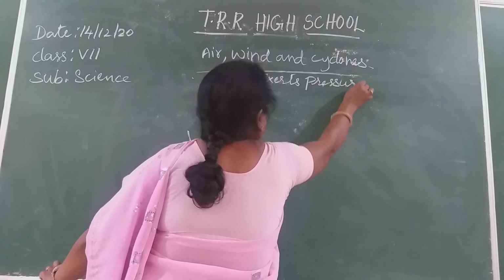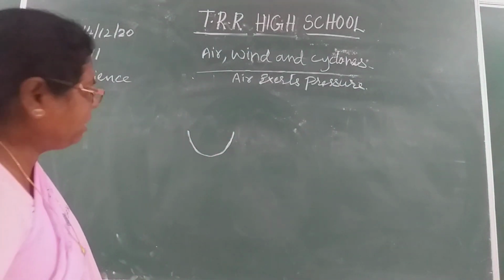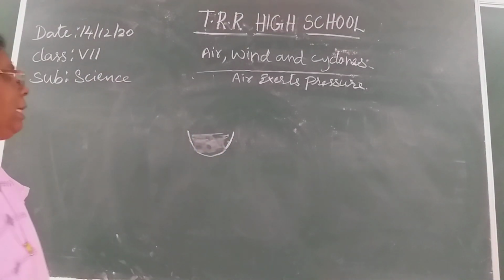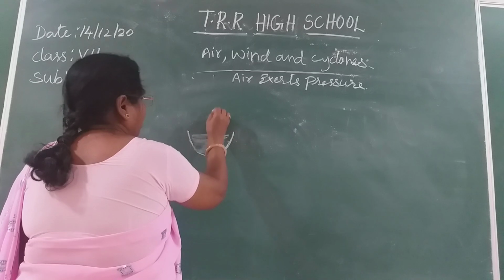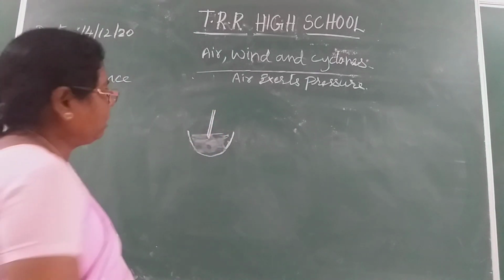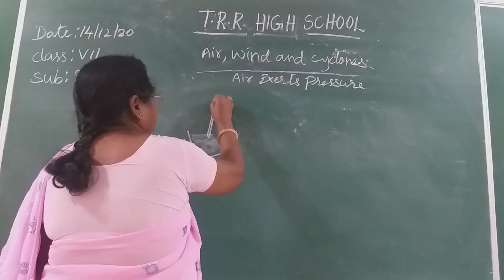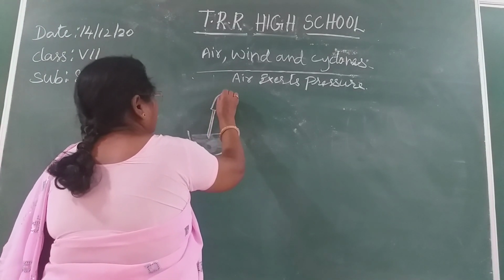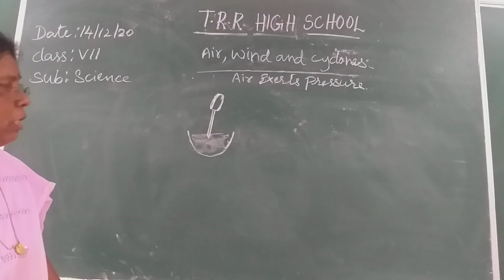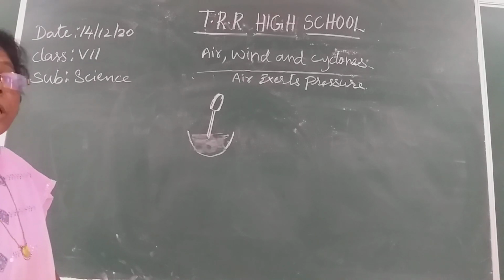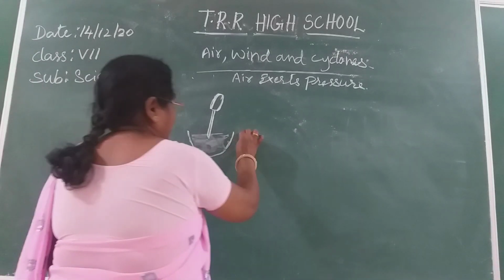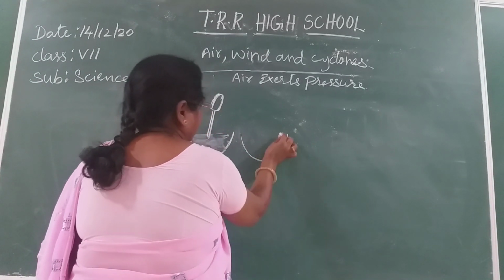Now here, take any liquid, or you can take ink. Take an ink dropper and keep it in the ink. This is a rubber dropper which is filled with air. Now, how does the ink enter into the dropper? This is the question.